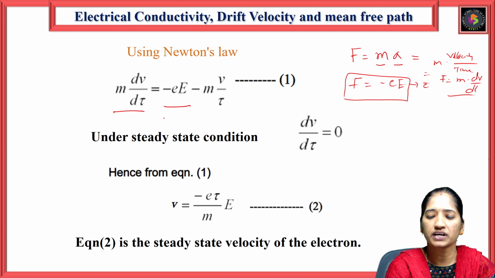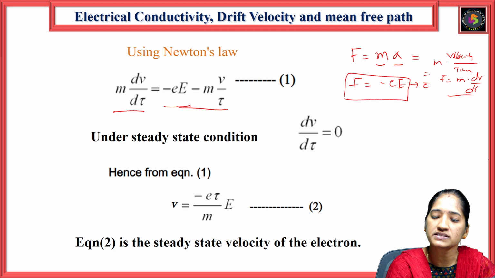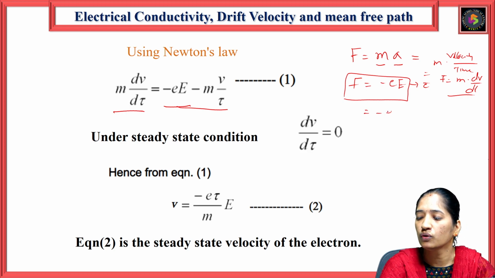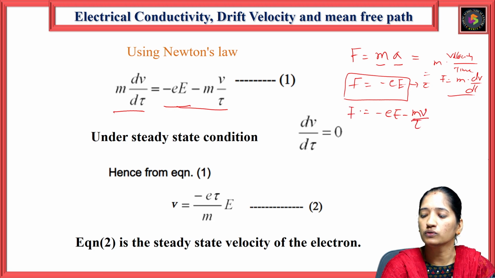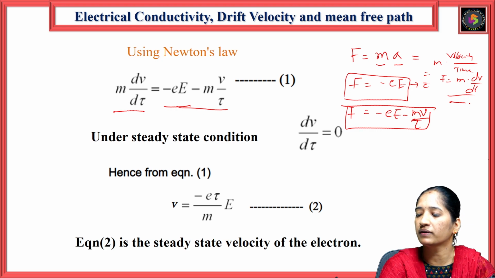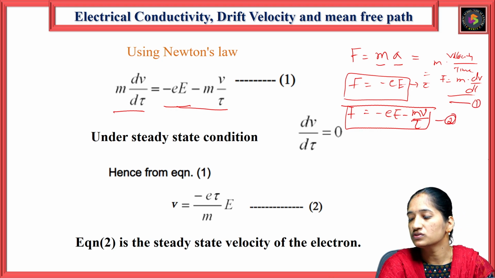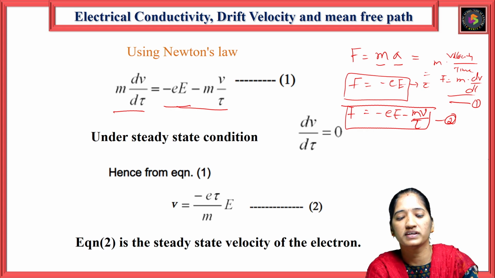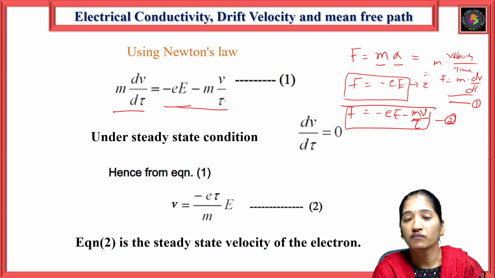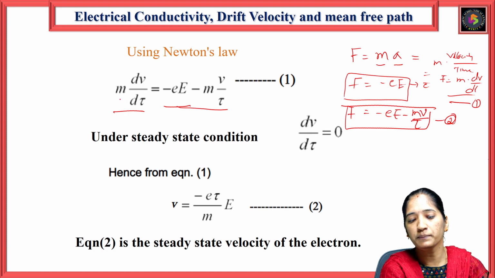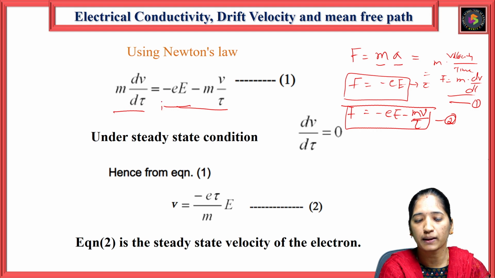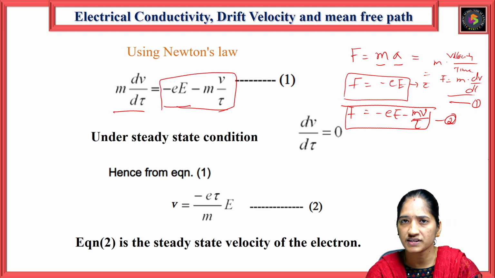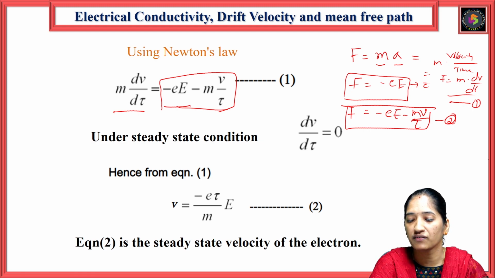So from this we get the equation m dv by dt is equal to minus mv by tau. We call this equation number 1, and the other one equation number 2. Equating 1 and 2, we get minus eE minus mv by tau. Here m is the mass, the rate of change of velocity is the acceleration, F is equal to ma, and we are applying the external field, so that is minus eE minus mv by tau.